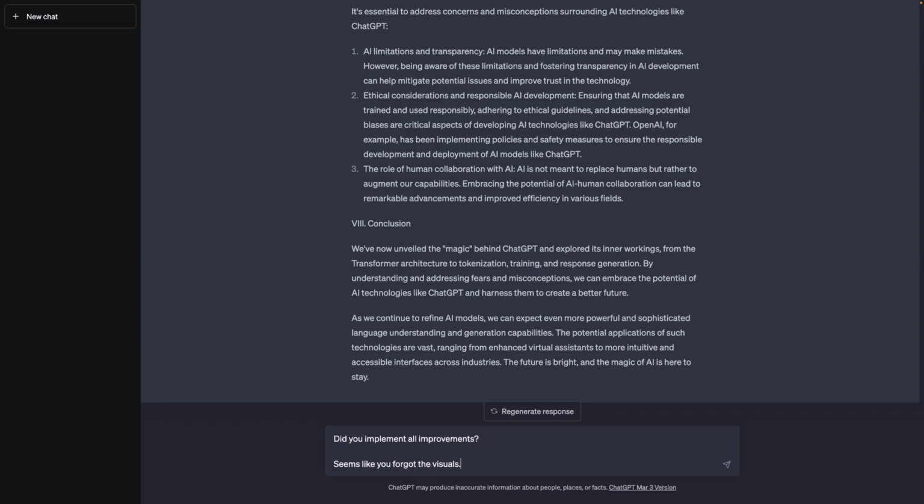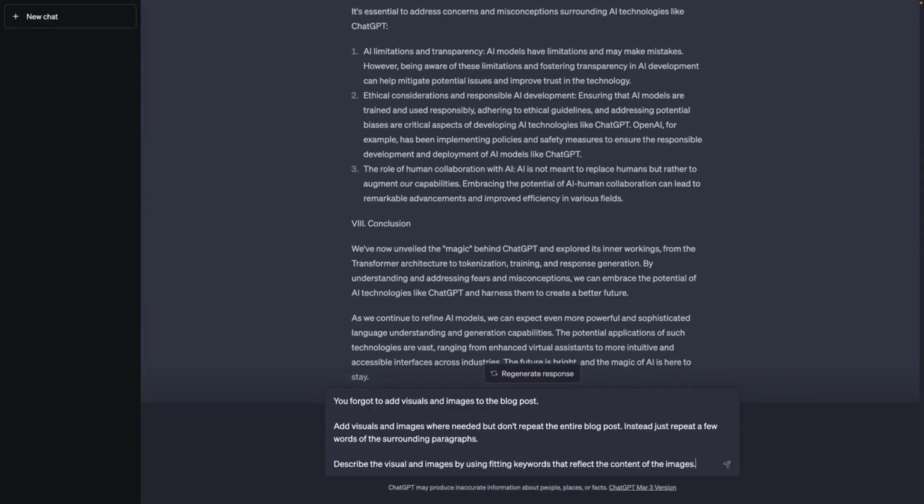Adding criticism like this and forcing ChatGPT to be self-reflective can often be very useful. So you definitely might want to consider sending this kind of follow-up message. But here I'll use a different message to also show you how you could get ChatGPT to add such visuals and images, even if it did not identify that as an improvement area before.